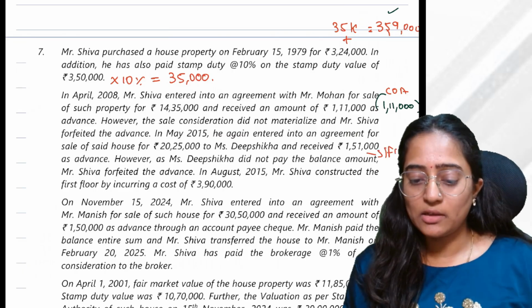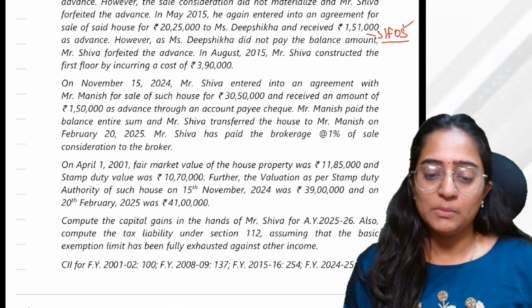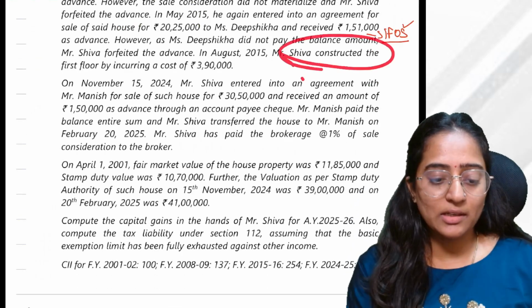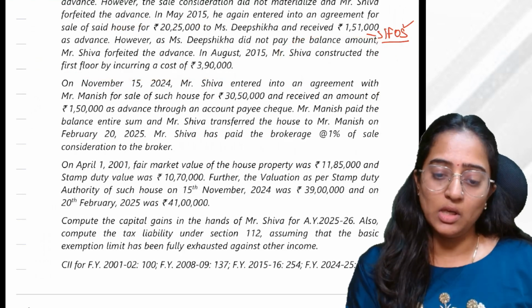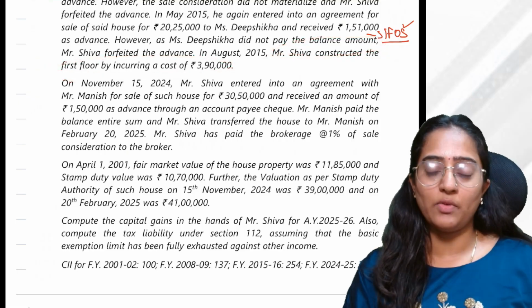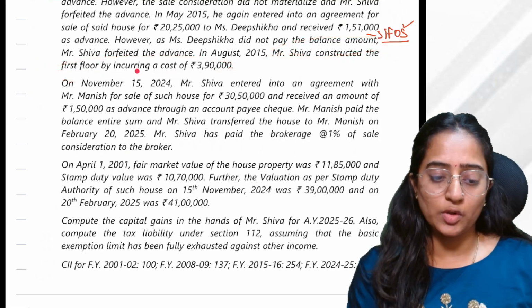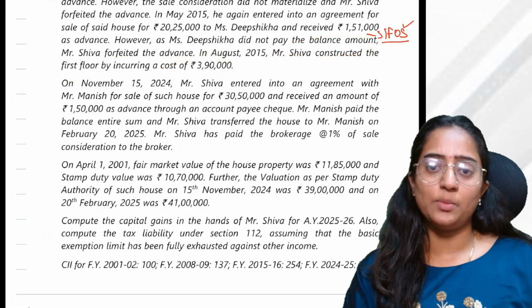You would show it under income from other sources. Clear? Mr. Shiva constructed the first floor by incurring a cost of 3,90,000. So this is going to be a cost of improvement. We'll look into the indexation part later.